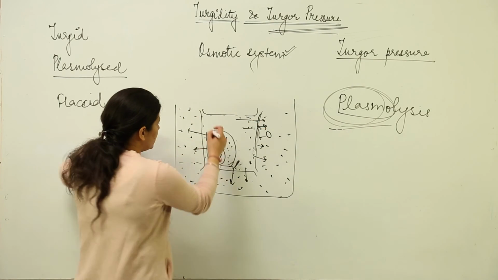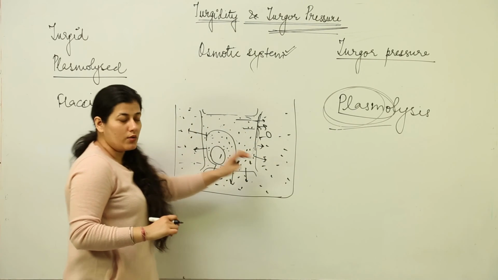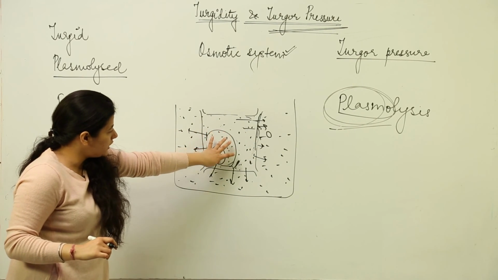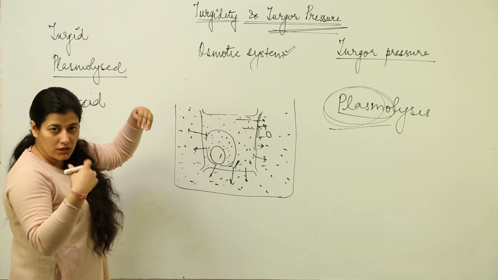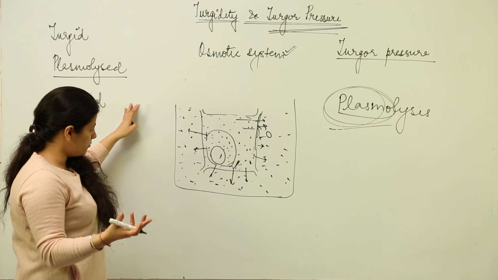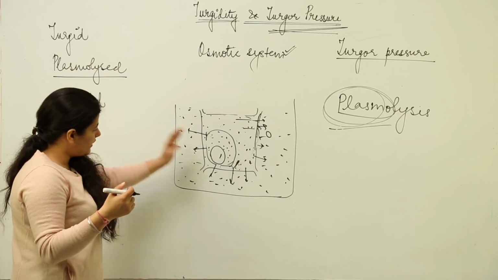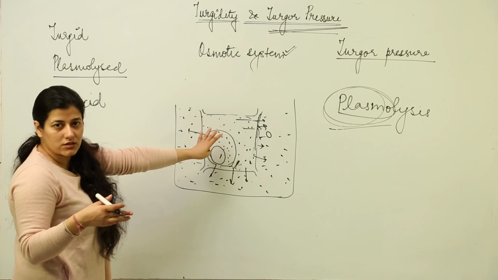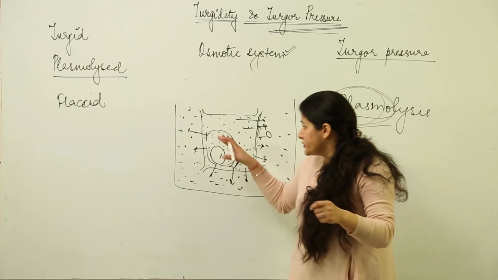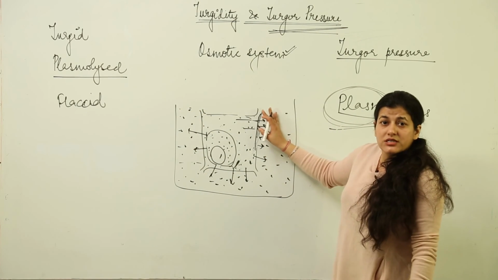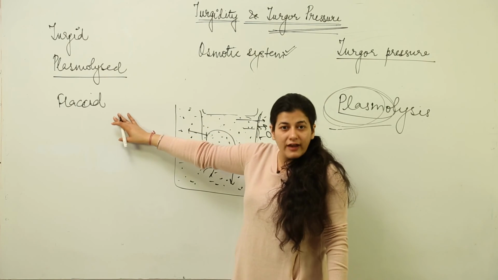Cell wall lies over here. The solutions are isotonic now, and the cell has completely undergone a shrinkage where the protoplasm lies at the most suitable condition, where it cannot shrink more than this according to the conditions of hypertonic solution which we have taken with respect to the cell. So that is the flaccid condition.